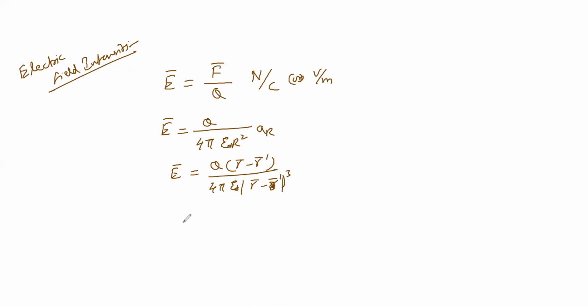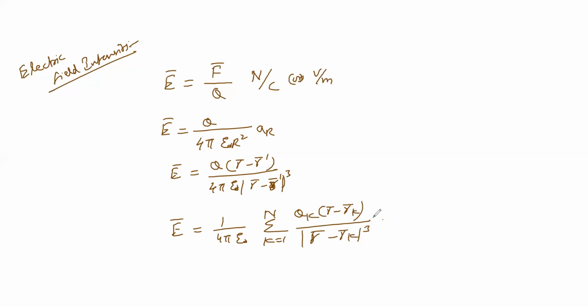Similarly, for n number of charges, the electric field intensity is 1 by 4 pi epsilon naught, sigma k equal to 1 to n, qk times r minus rk by the magnitude of r minus rk whole cube. This is the electric field intensity.